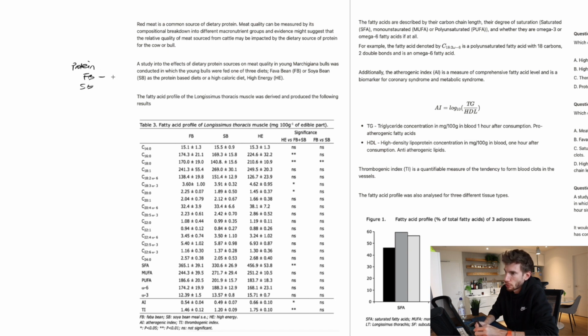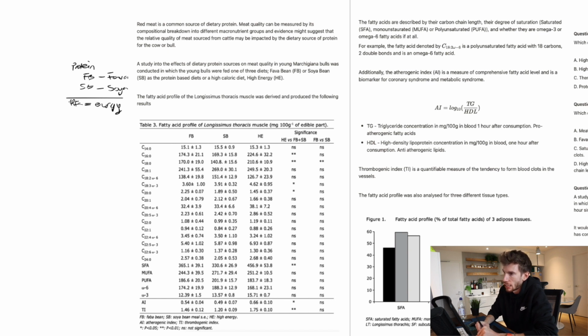I wouldn't necessarily put a huge amount. I would just put fava, and then this one here, I'm just going to put soy, or soya if you want to be fancy about it. And then the high energy, I'm going to put that one separately because it seems to be disconnected in the STEM there. High energy is, I'm just going to put energy on that one, and I'll know what that means. I'm just translating all of the language into my own terms.